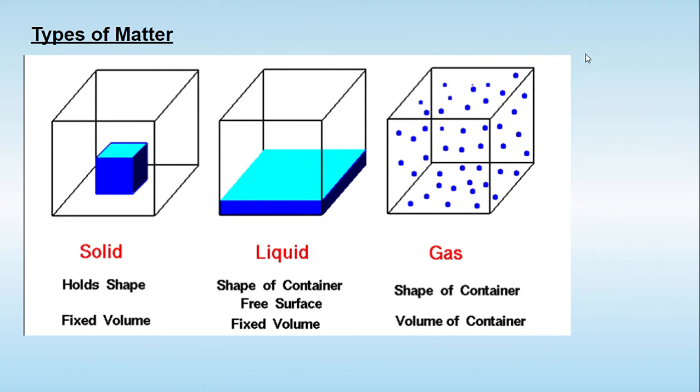As we know, matter exists in the world in three different forms: solid, liquid and gas. The solid has a fixed shape as well as a fixed volume, while liquid has a fixed volume and occupies the shape of the container into which it is poured. In the case of gas, the volume and the shape depend upon the container.